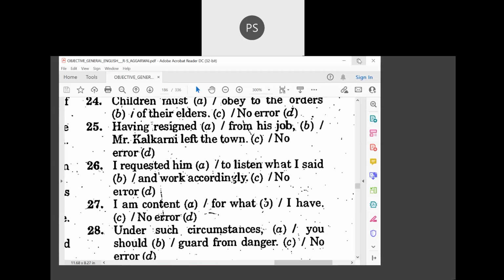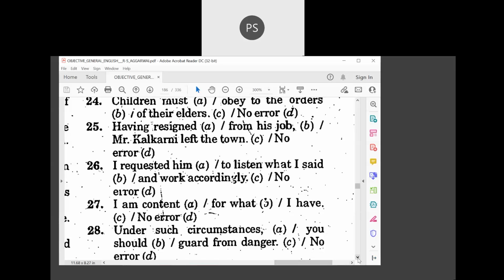So for will not come. I'm content for is wrong. I'm content with what I have. I'm contented with, I'm satisfied with. So with satisfied, with contented, we use with. That is what you should remember. Contented with, we quite often use. So remember that with content, with will come. Now let's move on to the next one.